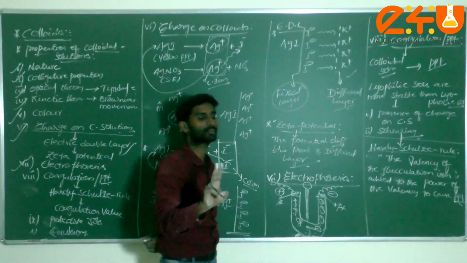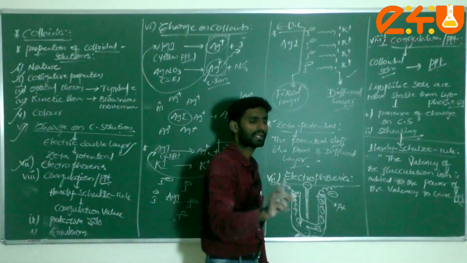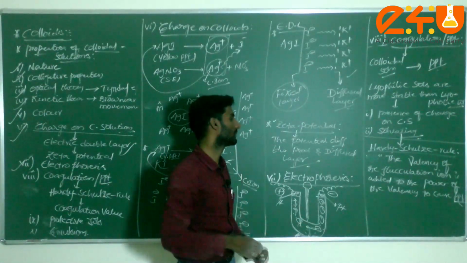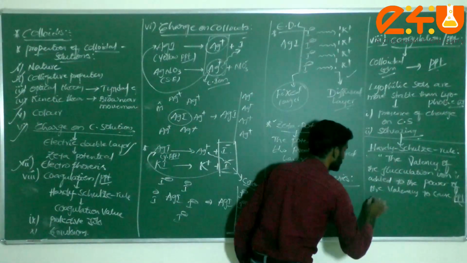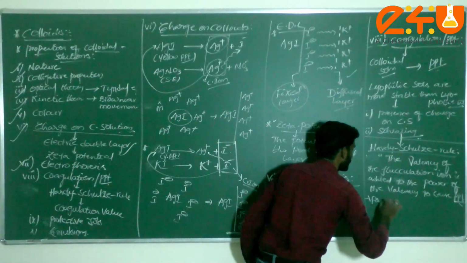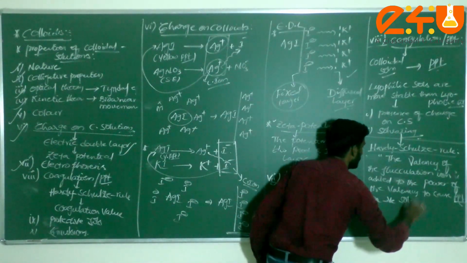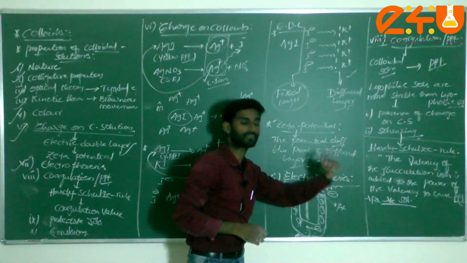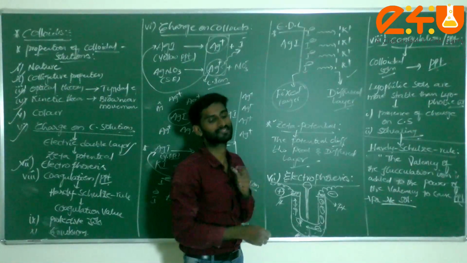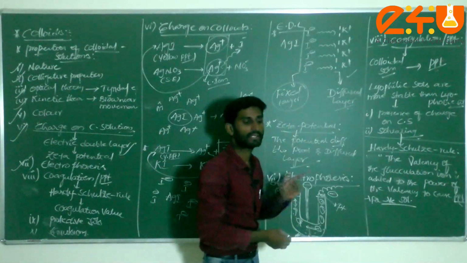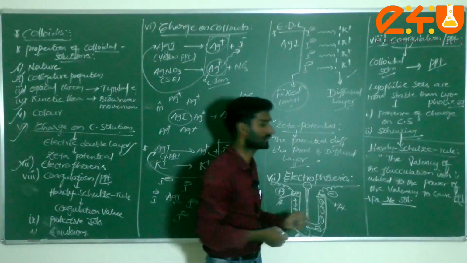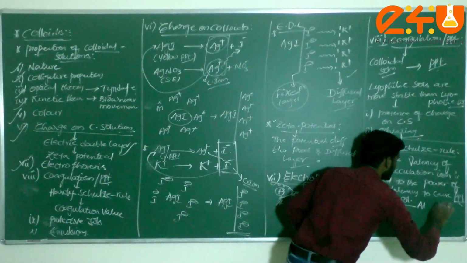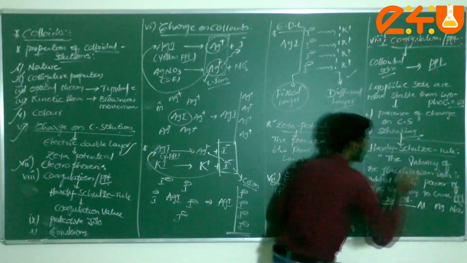Already we know we have two types of colloidal solution. One comes under positive sol, the second one comes under negative sol. Just note it, I am writing here. In the case of negative sol, we have to consider which ion has the greater power to cause precipitation. Negative means it is attracting towards positive, so I can consider here Al, as well as Mg, and sodium.